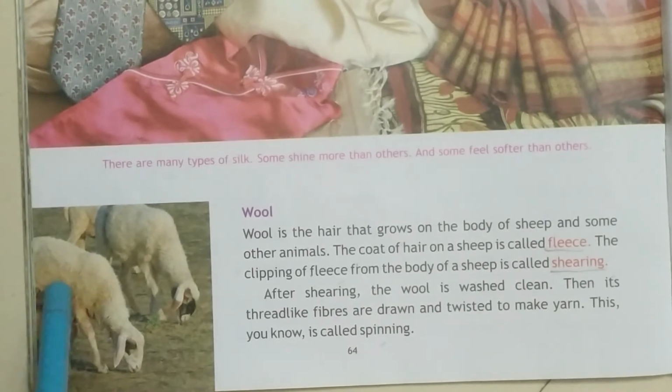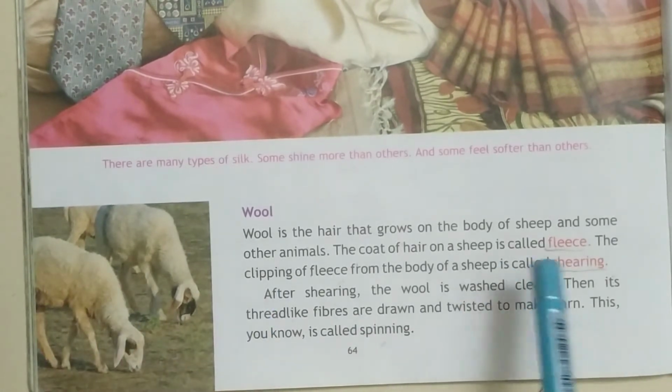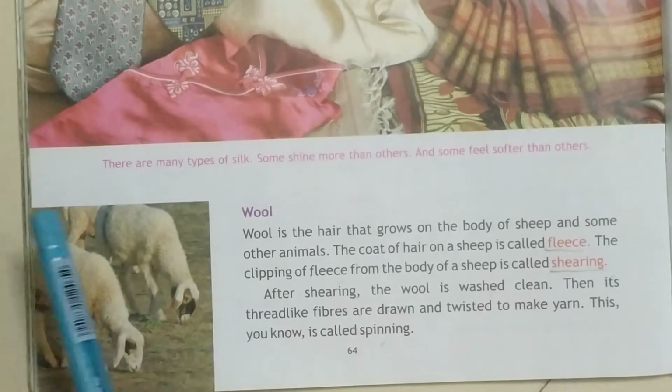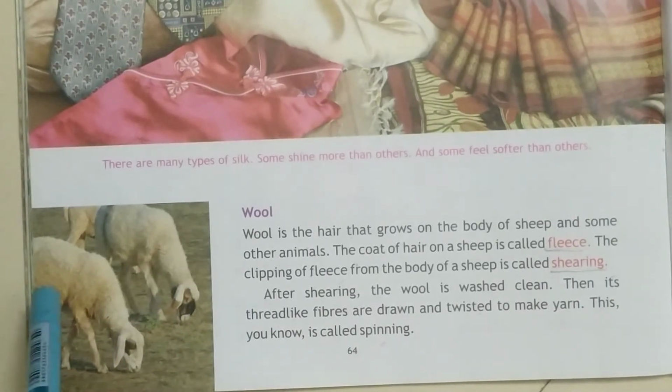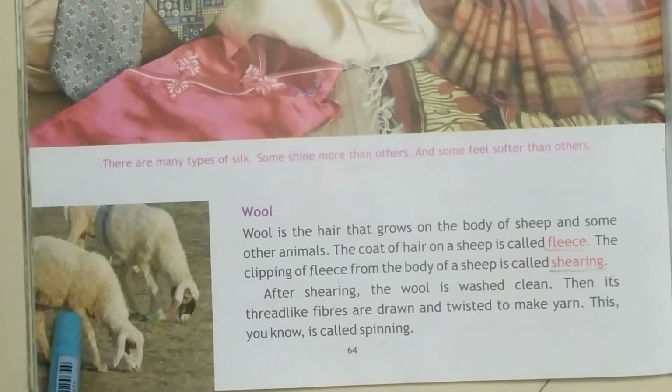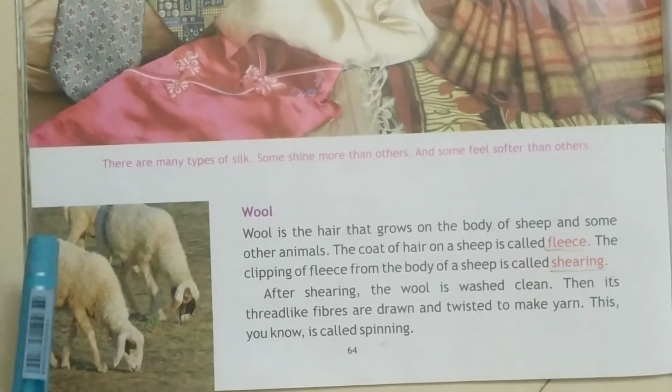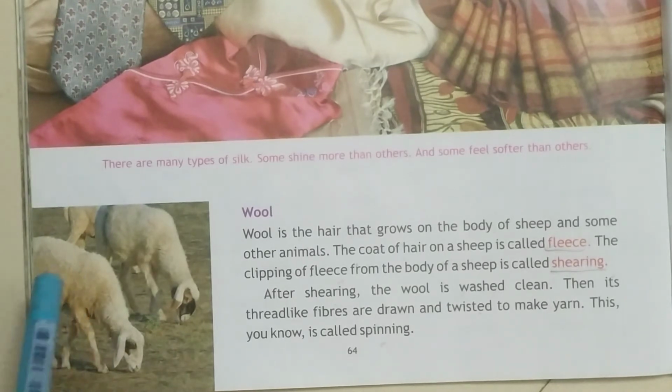The coat, the layer of hair on a sheep, what is it called? It is called fleece, F-L-E-E-C-E. I'll repeat, the coat of hair on a sheep is called fleece. What is it called? Fleece.